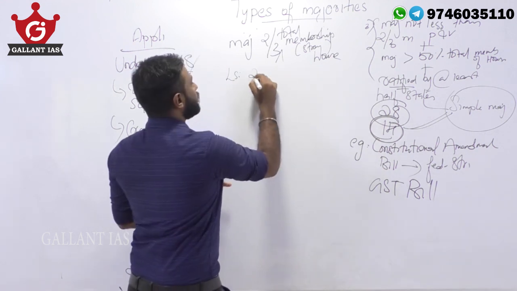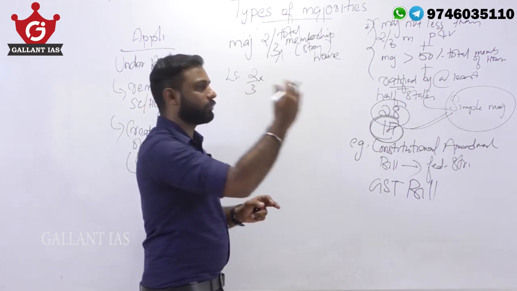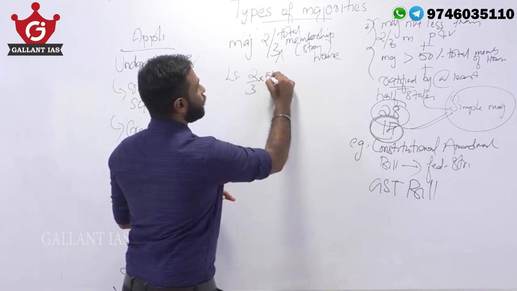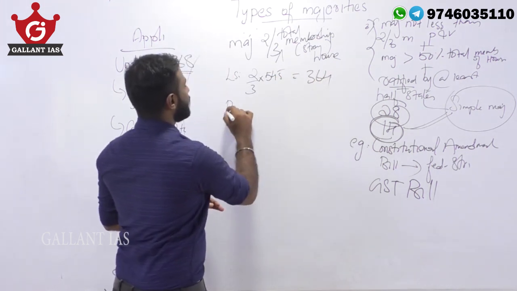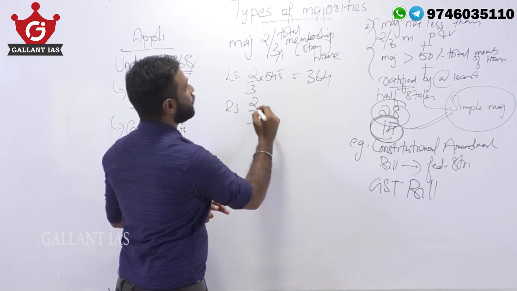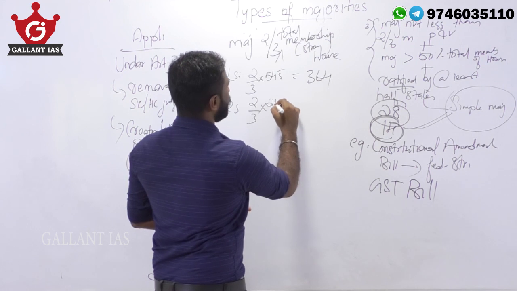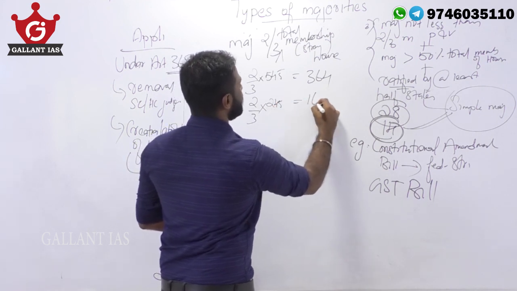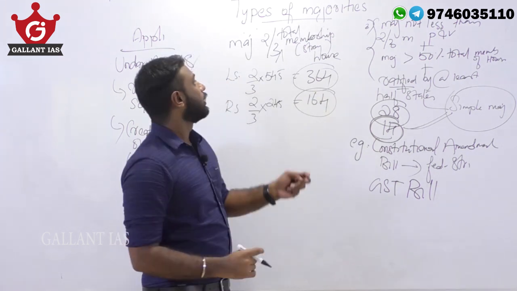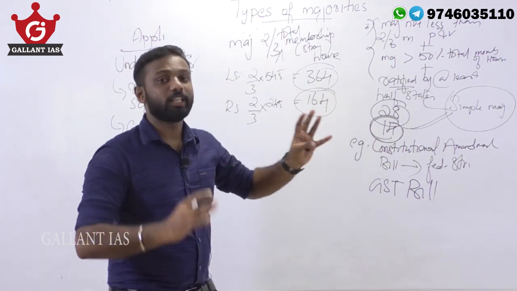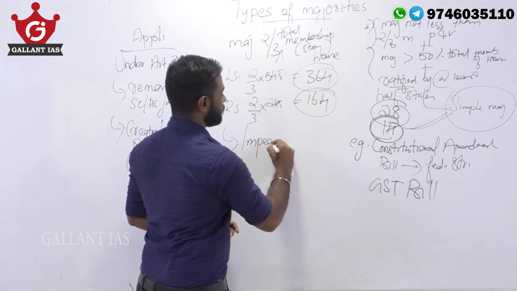So the majority of 2/3 of total strength of the Lok Sabha means 2/3 of 545, that is 364 is needed. And in case of Rajya Sabha, majority of 2/3 of total strength of Rajya Sabha is 245, that is 164. So this kind of majority is only used for the impeachment of president.